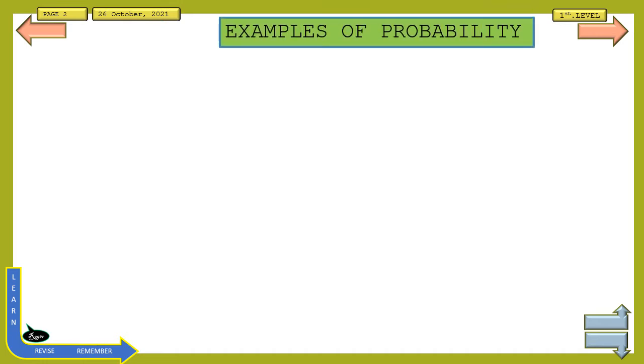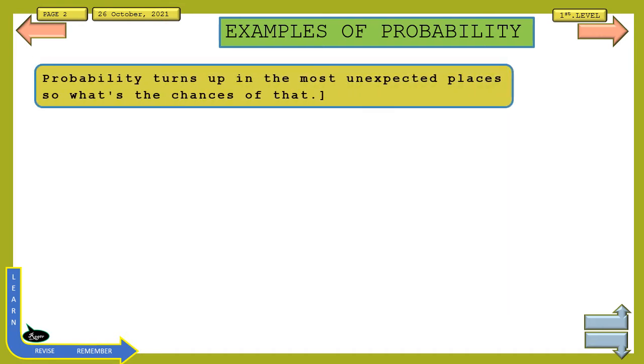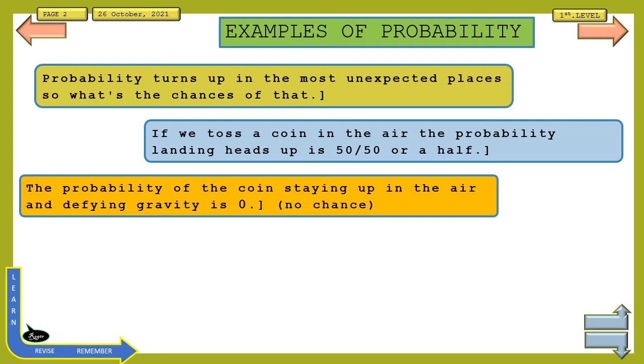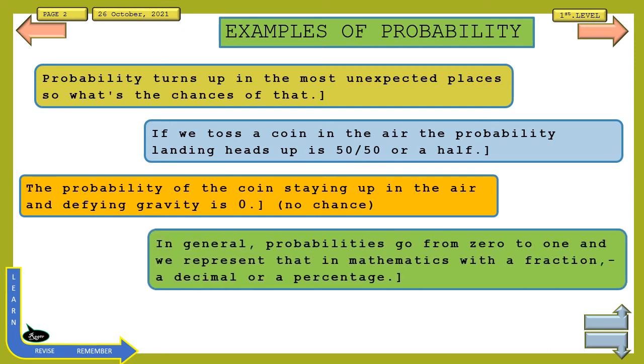Some examples of probability. Probability turns up in the most unexpected places. So what's the chances of that? If we toss a coin in the air, the probability of landing heads up is 50-50, or a half. The probability of the coin staying up in the air and defying gravity is 0. No chance. In general, probabilities go from 0 to 1, and we represent that in mathematics with a fraction, a decimal, or a percentage.